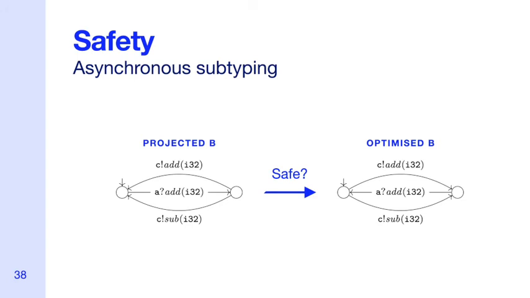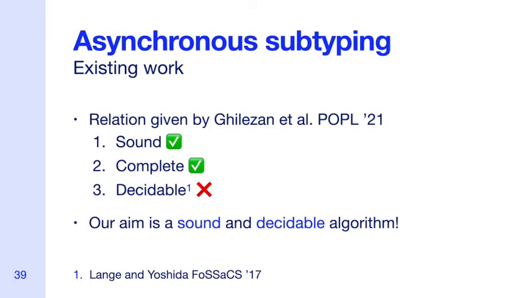Asynchronous subtyping instead takes a single projected finite state machine and its proposed optimization. It tells us whether the optimization preserves safety, regardless of the other finite state machines being used for the other participants. An asynchronous subtyping algorithm allows the subtype to reorder the input and output actions in the supertype in such a way that it remains safe to use. We saw this in the ring example, where we swapped the input and output actions for greater efficiency.